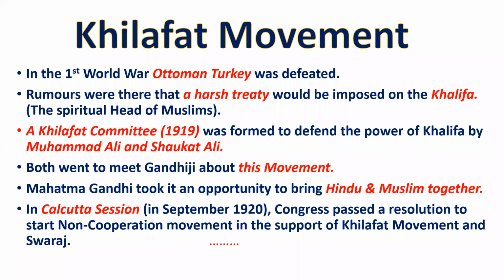So dear students, you have a 1 mark question here: when was the Khilafat Committee established, where, and by whom? So you have 3 questions in this line. The Khilafat Committee was organized and formed in 1919 in Mumbai by the two Ali brothers, that is Muhammad Ali and Shaukat Ali, and the reason is to defend the power of the Khalifa. To defend the power of the Khalifa, because the British Empire, England, was a winner during the First World War, and this harsh treaty was imposed by this particular country also.